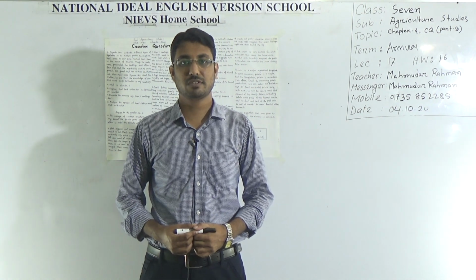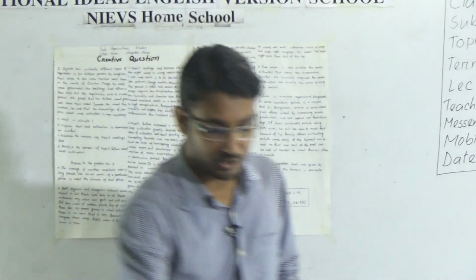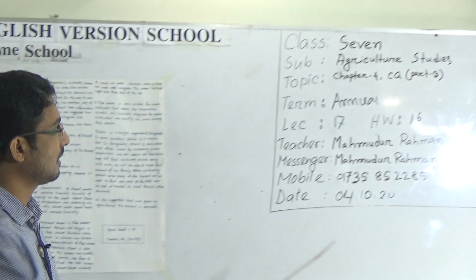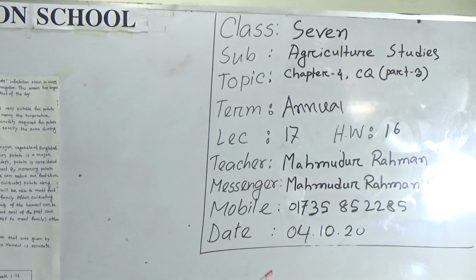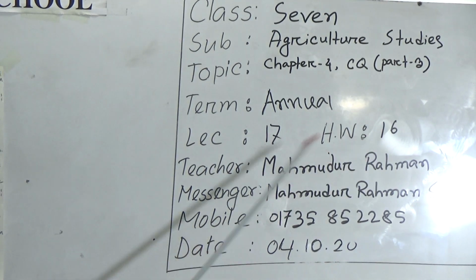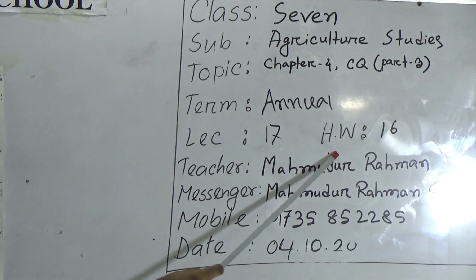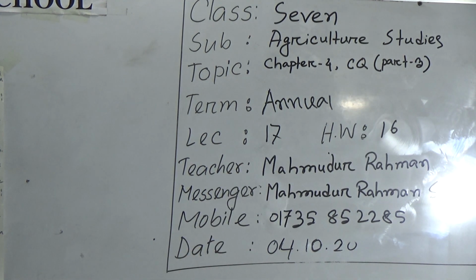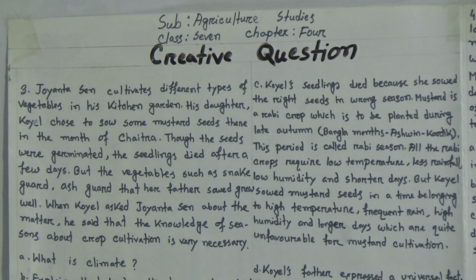Today, I am going to take an agriculture studies class for class 7. Our today's topic is Chapter 4, CQ Part 3. This is your lecture number 17 and HW number 16. I repeat again, this is your lecture number 17 and HW number 16. Okay, let's start. Today, I will discuss two creative questions from chapter number 4. Let's begin.